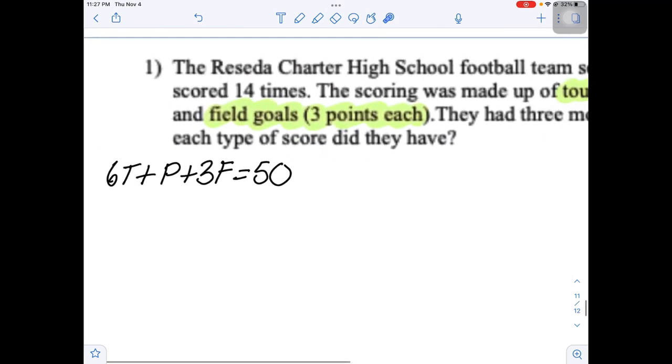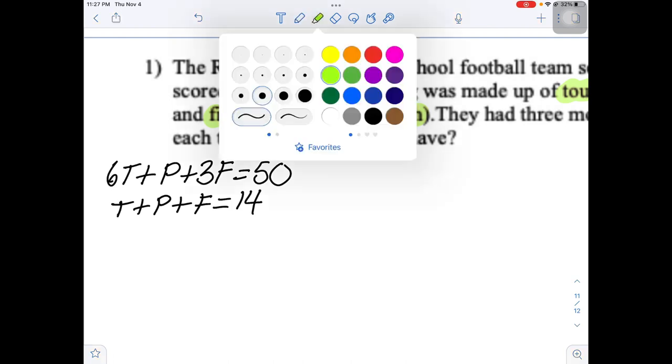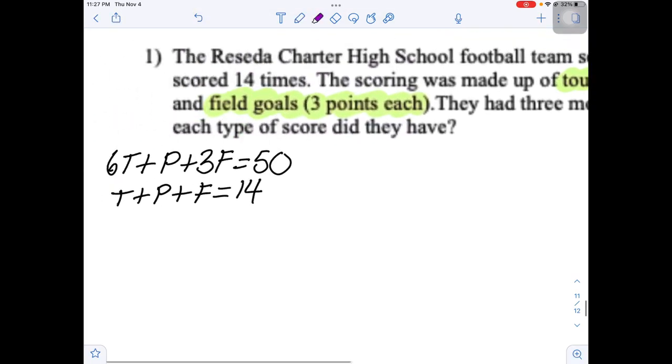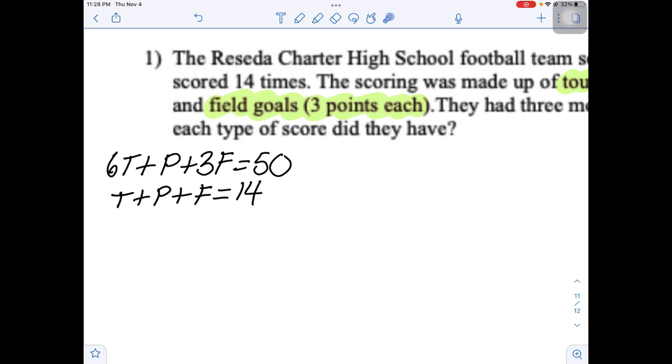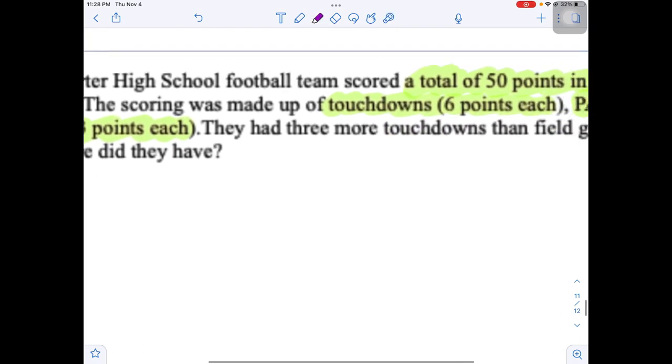So this one says they scored 14 times. Well, what did they score? Well, they scored touchdowns, and they scored point after touchdowns, and they scored field goals for a total of 14 times that they scored, right? Okay. Next, we need a third equation, right? Because this is a system of 3 equations, so we need the third one.